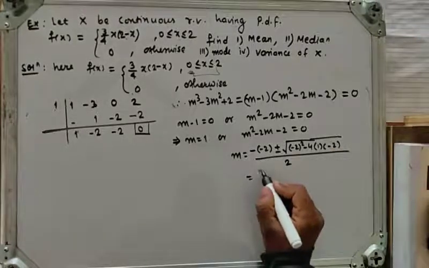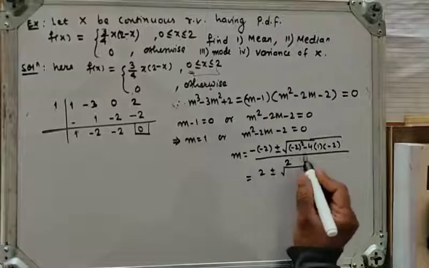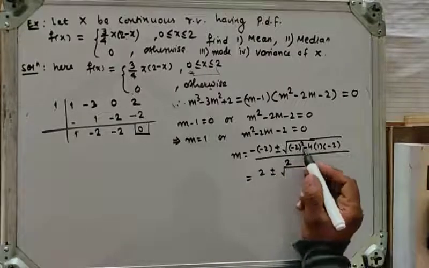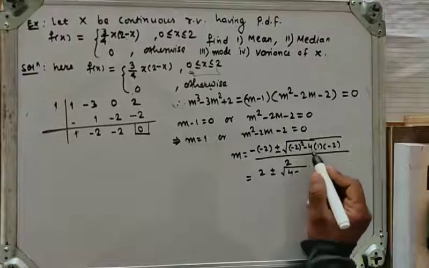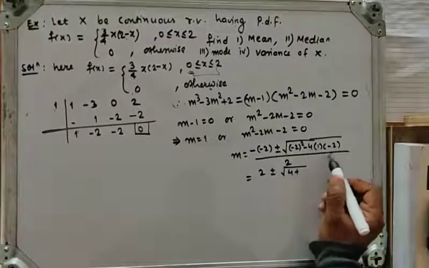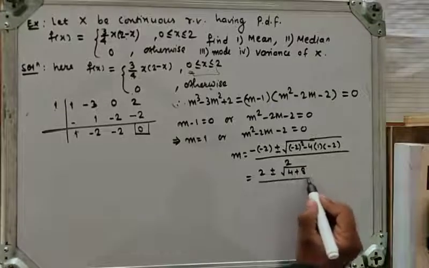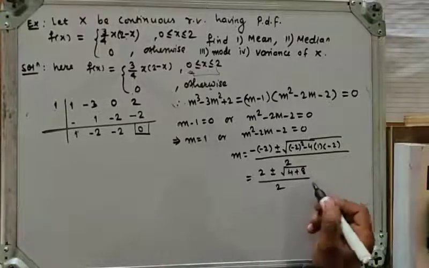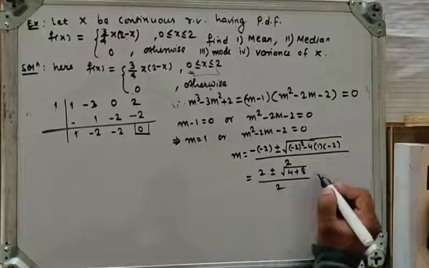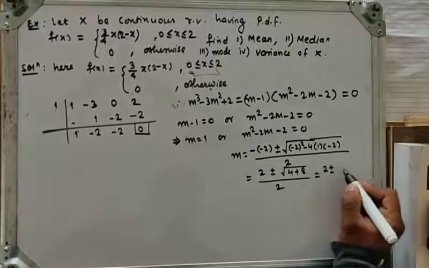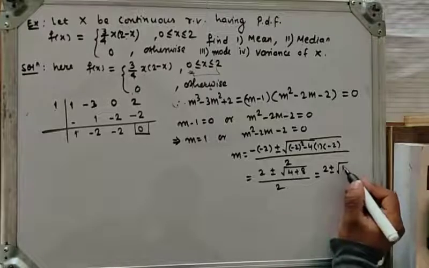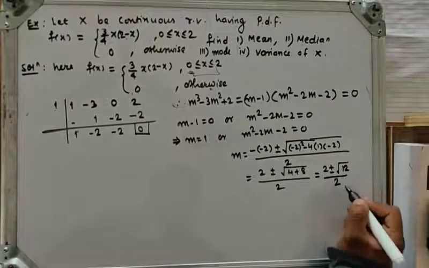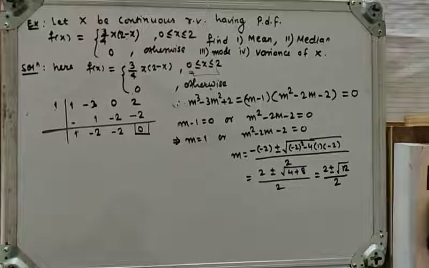So m is equal to 2 plus minus square root of 2 square, which is 4, plus 4 into 2, which is 8, upon 2. So which is equal to 2 plus minus square root of 8 plus 4, is 12, upon 2, right?